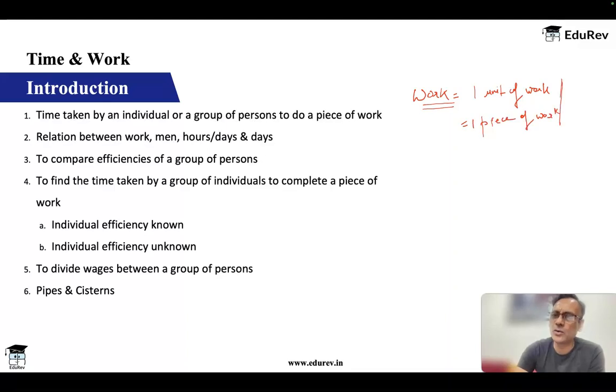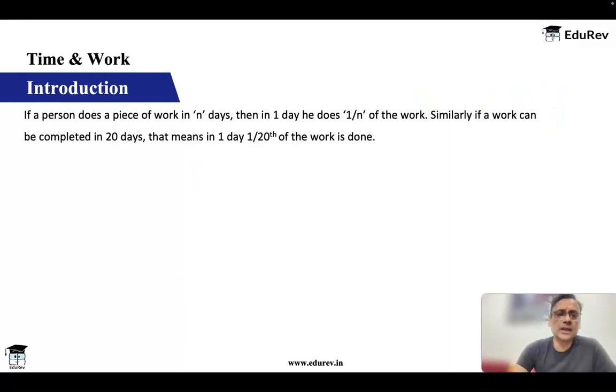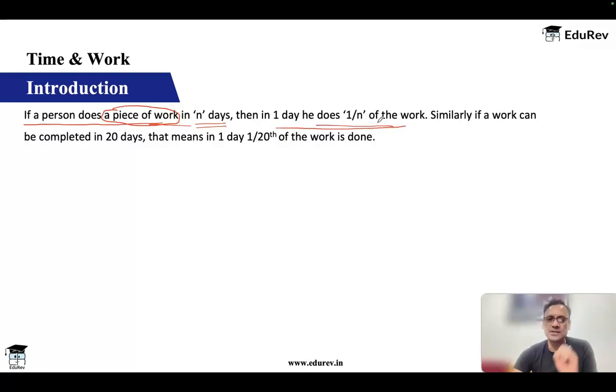So we are not really going to get into what the work is. So let's say I make a very simple statement like this. If a person does a piece of work, so see here, work is defined as a piece of work. If a person does a piece of work in n days, then in one day he will do 1 by n of the work. So this is the first and primary concept which you have to understand.